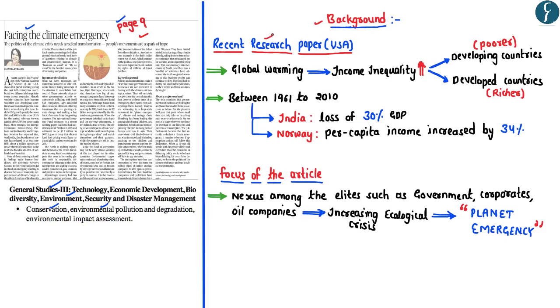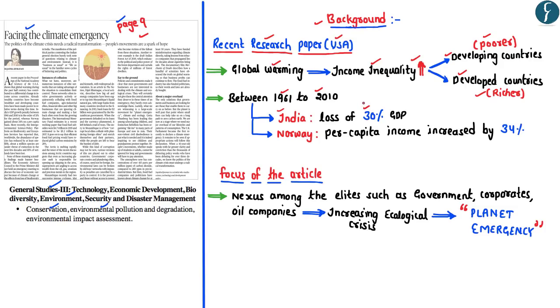Now, according to a recent research paper which was published in the United States of America, the growing problem of global warming and climate change has contributed to the increase in income inequality across the countries of the world, wherein the report has highlighted that because of global warming, the developing countries have continued to remain poor. On the other hand, the developed countries have continued to become richer. For instance, the report has highlighted that between 1961 and 2010, India had to face a loss of 30% of the GDP because of climate change.